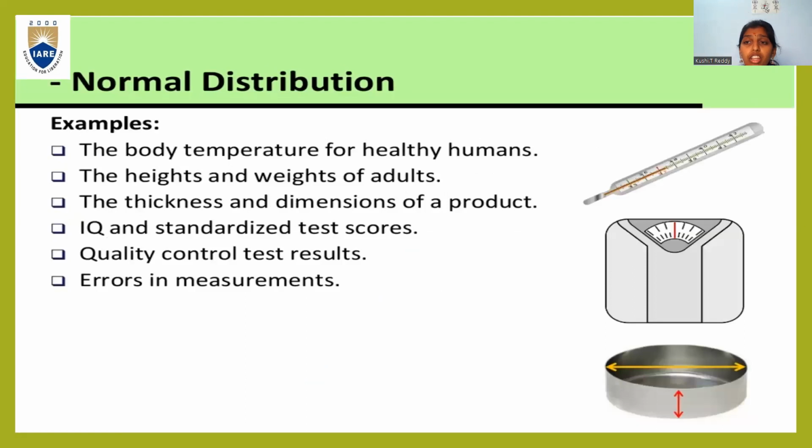So let us see a few examples in our day-to-day life where we use this normal distribution. To measure the body temperature for healthy human beings, the heights and weights of adults, the thickness and dimensions of a product, IQ and standardized test scores, quality control test results, and errors in measurements.